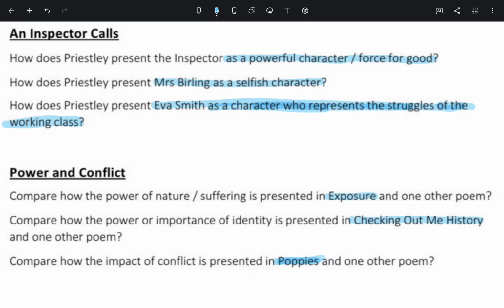learning the key quotes and knowing which poem to compare to which one. And also for Unseen Poetry, I've gone over the acronym, the cheat sheet as well, I've released already last week. So do check over our YouTube channel, as this video will really help you, because some of you do struggle with Unseen Poetry. So I've done a video on that and how to maximize your marks.